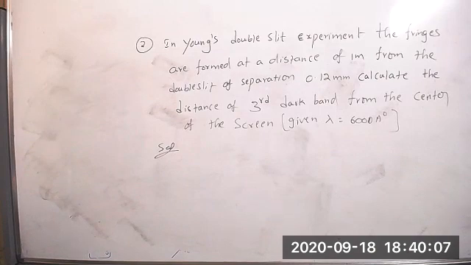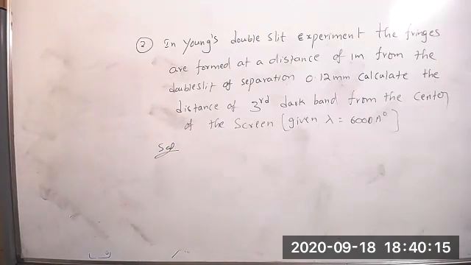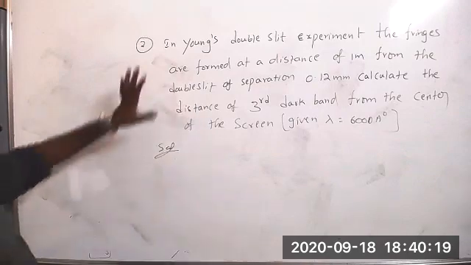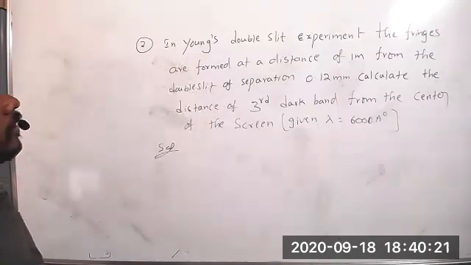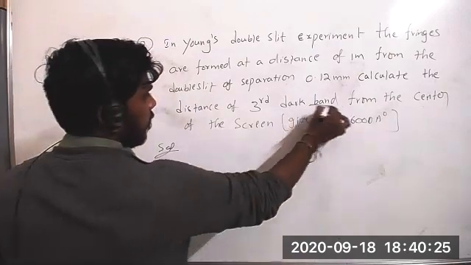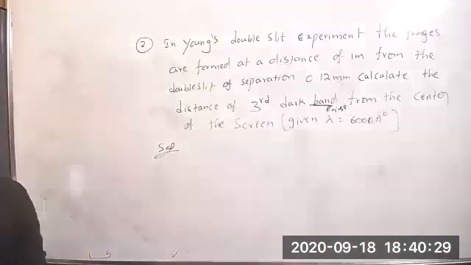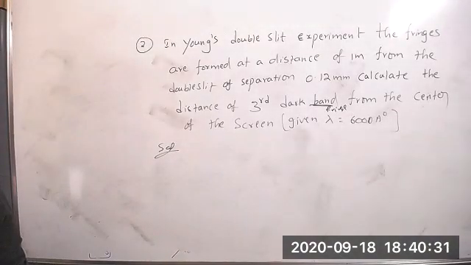Sir, I was disconnected. What was the answer for the first question? First question answer, 5 into 10 to the power of minus 7. Yes, sir. Thank you, sir. Now, can you say what formula we have to use to find the third dark band or dark fringe? Band or fringe, no problem.